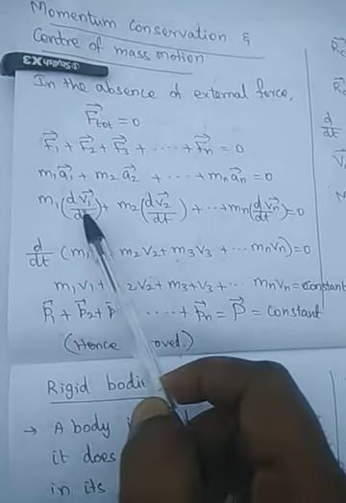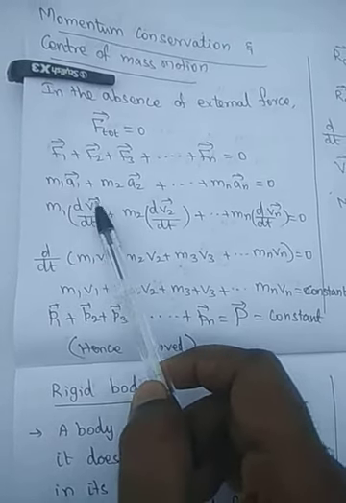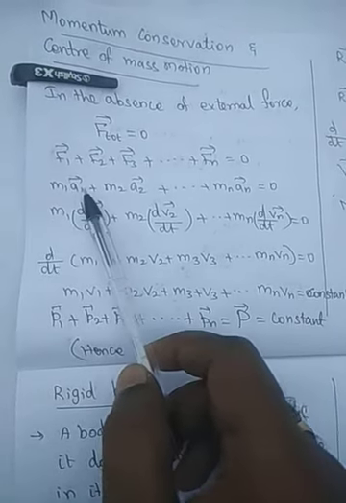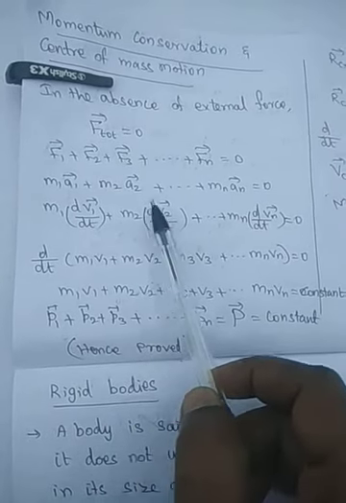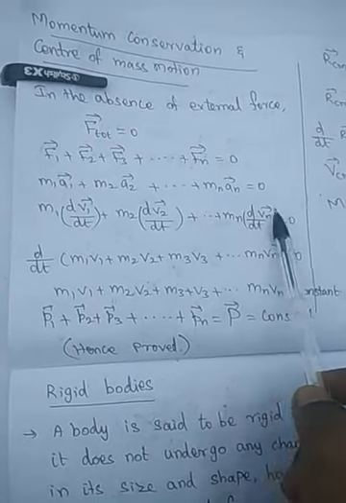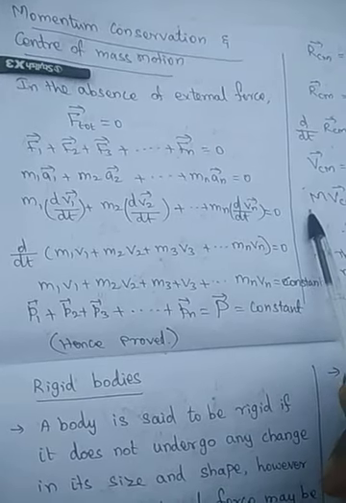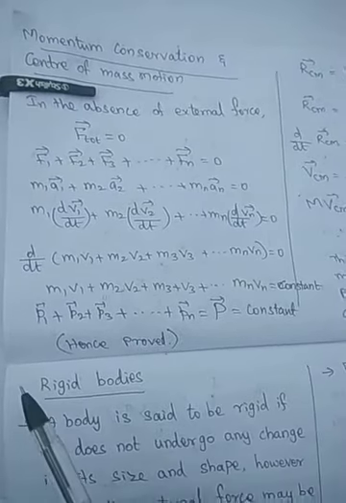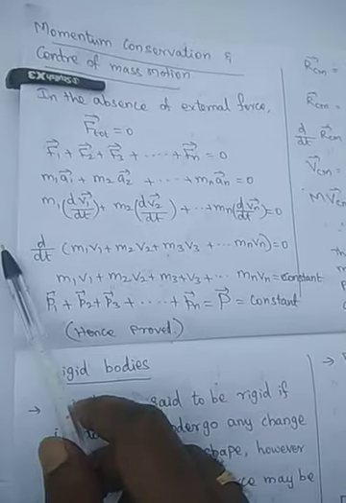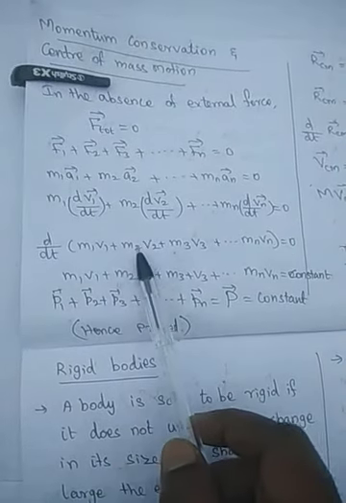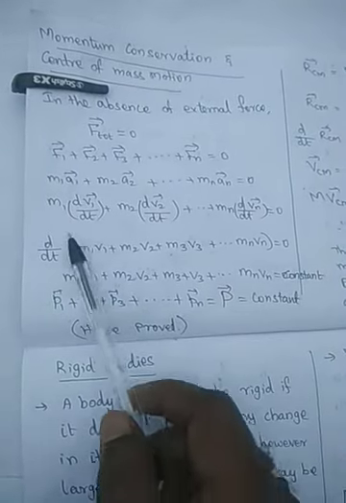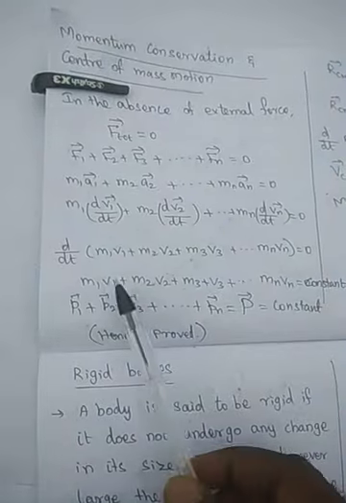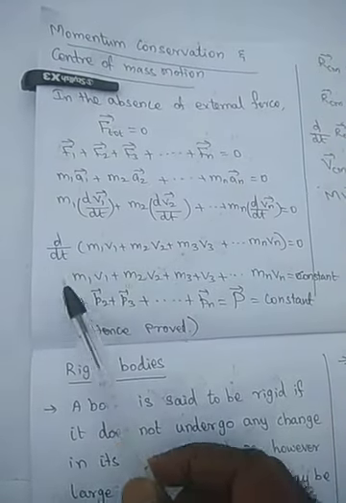Acceleration is the rate of change of velocity, dv by dt. So m1 dv1 by dt plus m2 dv2 by dt and so on up to mn dvn by dt is equal to 0. If you take d by dt outside, we get d by dt of m1 v1 plus m2 v2 and so on up to mn vn, which is equal to 0. We know that m1 v1 is momentum.